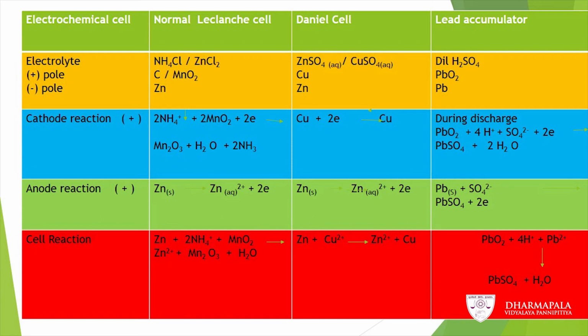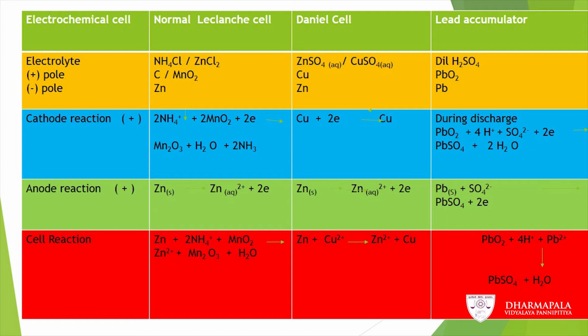Positive pole: carbon and manganese oxide for the Leclanche cell, copper for the Daniell cell, lead oxide PbO2 for the lead accumulator. Minus pole or negative pole: the negative pole of normal Leclanche cell is zinc, Daniell cell zinc again, lead accumulator lead.